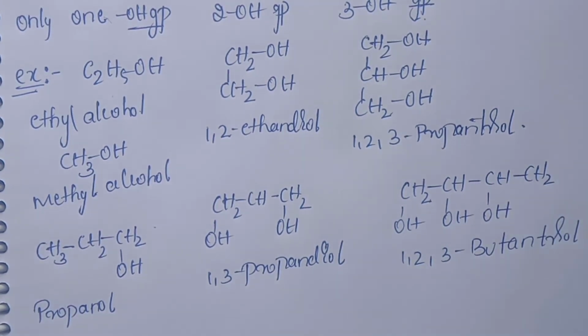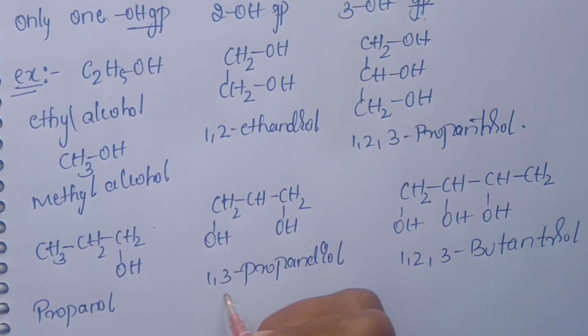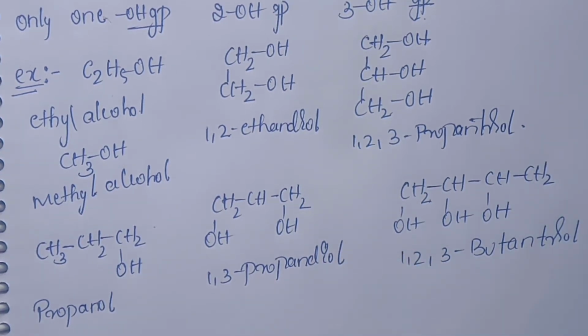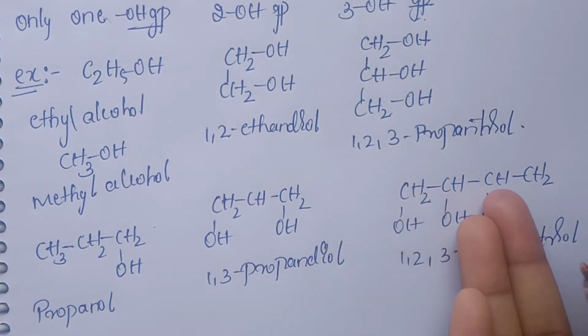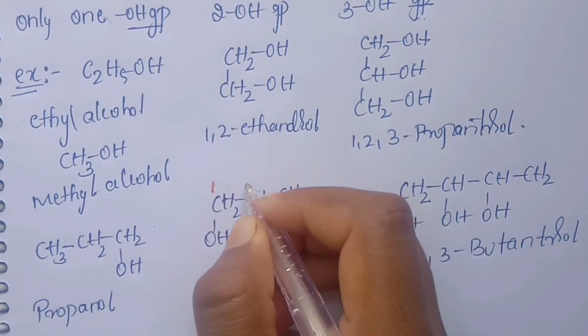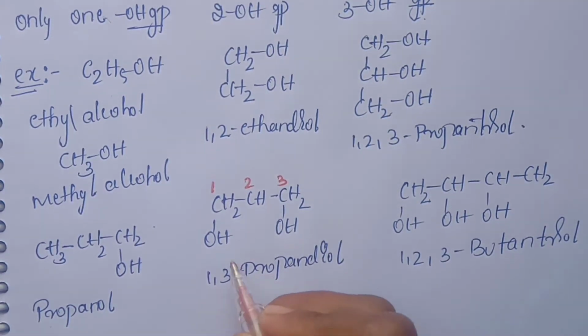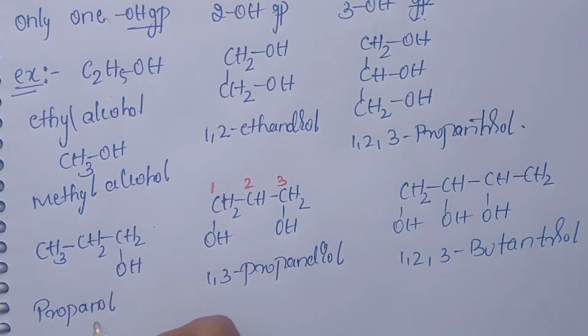I think you all know about this. I will show you how it is named as 1,3-propanediol. Before naming any compound, we must see the least substitution, either from the left side or the right side. The functional groups must get the least numbers. Here 1,2,3-butanetriol. Here the first and the third positions contain the OH group. Here propanol, 1,2 and 1,3. Likewise we are naming.